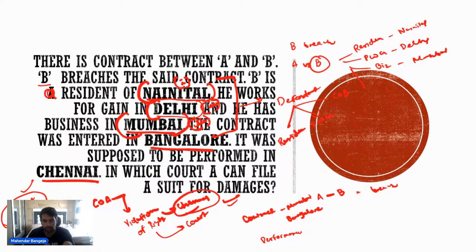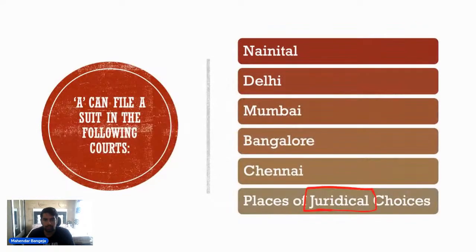B is a resident of Nainital, he works for gain in Delhi, and he has a business in Mumbai, and the contract was entered in Bangalore. Now आप कहाँ बोलोगे, and it was supposed to be performed in Chennai. Now कौन सी कोर्ट में सूट फाइल कर सकते हो? So I told you that you can file the suit in all courts. You can file the suit in Nainital also, you can file the suit in Delhi also, you can file the suit in Mumbai also, Bangalore also.